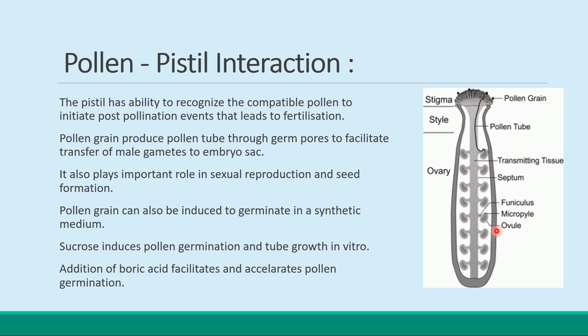Okay, here is your ovule, and after the formation of a pollen tube, it will penetrate all the parts of the stigma and enter the ovule. The growth of a pollen tube is guided by the chemicals secreted by the synergids. Sugary substances are there, and it usually enters the ovule through the micropyle. Then it is termed as porogamy.